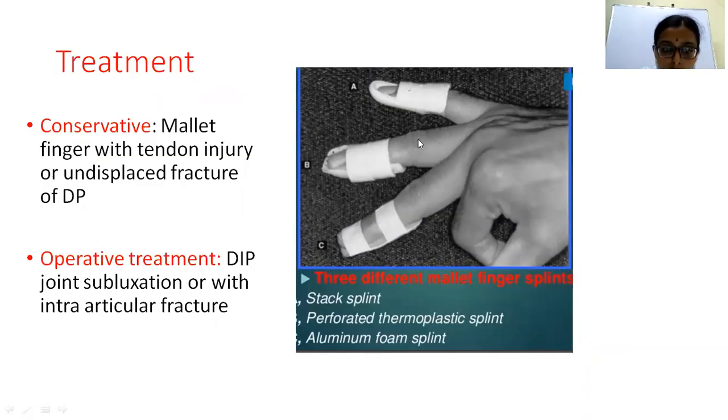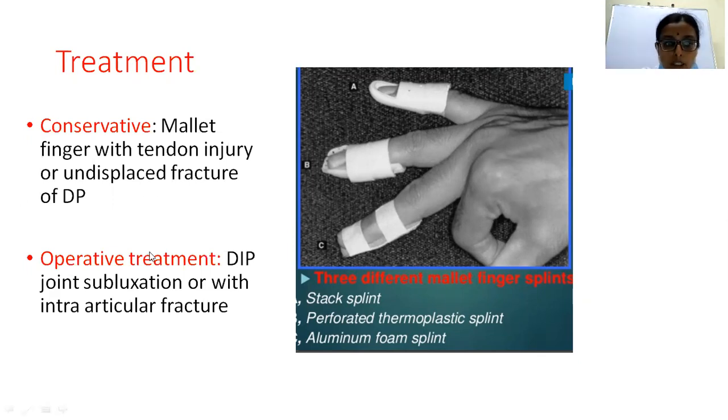Usually it can be treated conservatively using different types of splints. This is the stack splint, and this is the perforated thermoplastic splint, and this is the aluminum foam splint. So these are the conservative management. Initially for 6 to 8 weeks, it is on 24 hours, and then later for 4 to 6 weeks, only a nighttime splint is used. And then gradually the range of motion exercises are initiated.